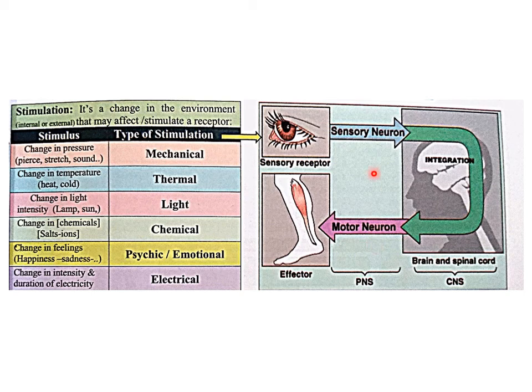And these neurons or nerves are part of the peripheral nervous system. So pay attention that we have neurons or nerves in the peripheral nervous system, and we have a brain and spinal cord in the central nervous system. Also, memorize the pathway of this message from the sensory receptor to the effector organ.